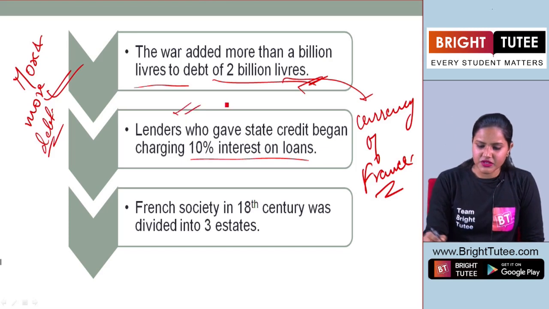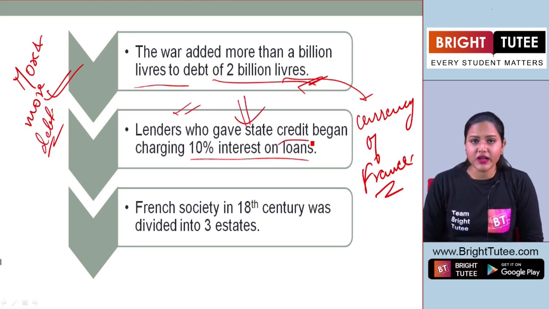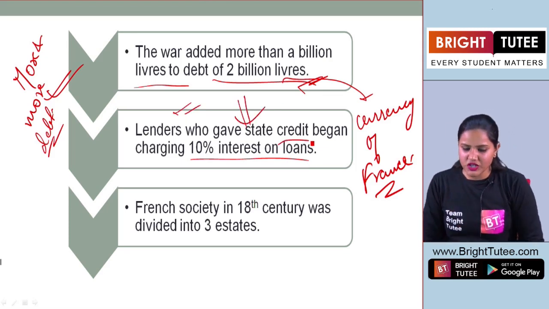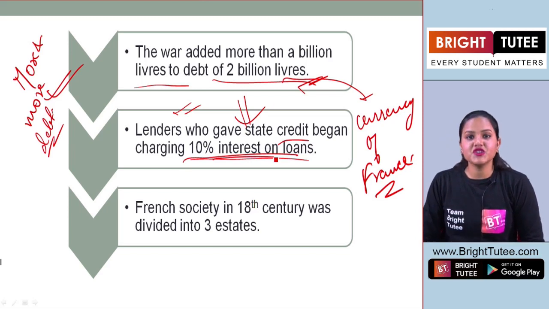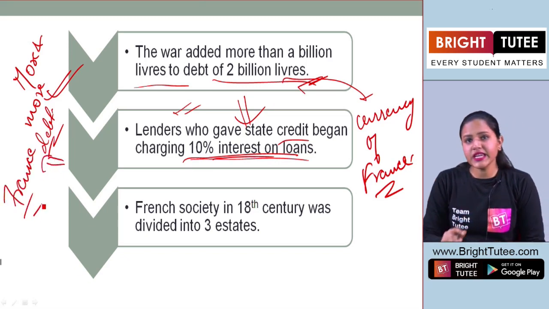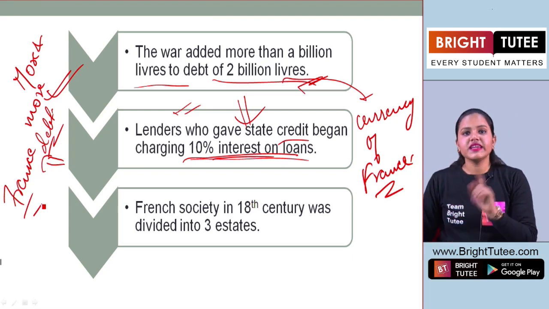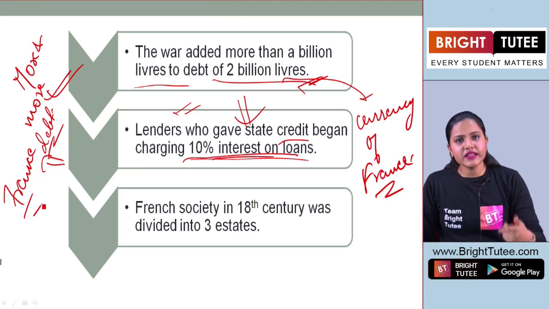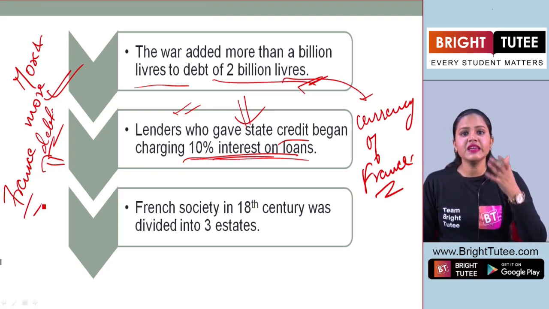And these lenders who gave the state credit also began charging 10% interest. So definitely it was a huge cost for France. So definitely when Louis XVI came to power, when he ascended the throne, he saw the grim condition that existed there.